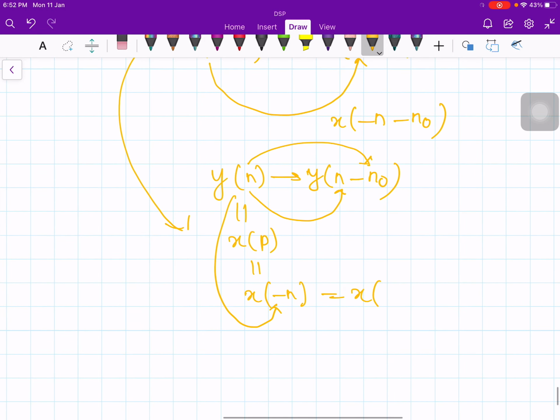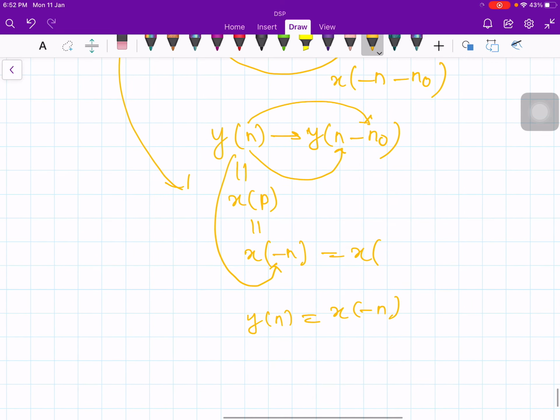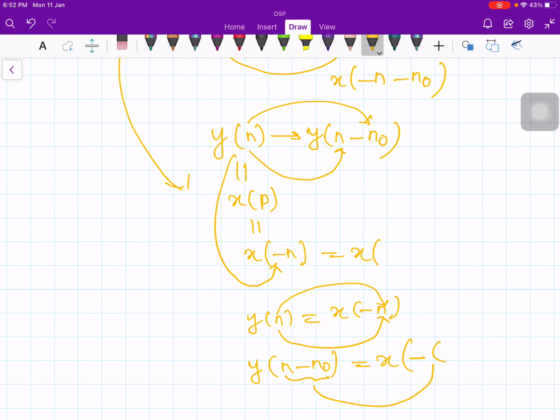So I think I am confusing. One minute. Y of n is equal to x of minus n. Now see, the n is replaced by minus n. Now y of n minus n naught is replaced by x of, see, the n becomes here, the same thing has to come here, n minus n naught.